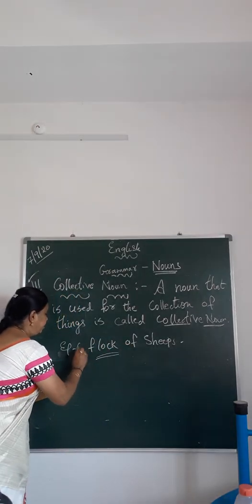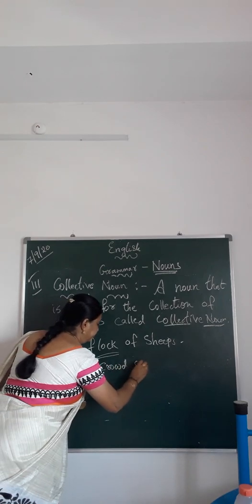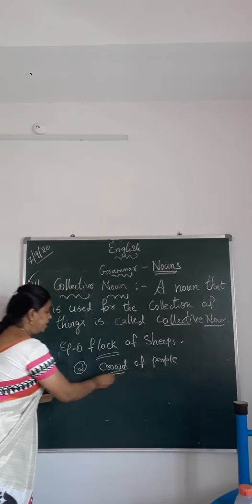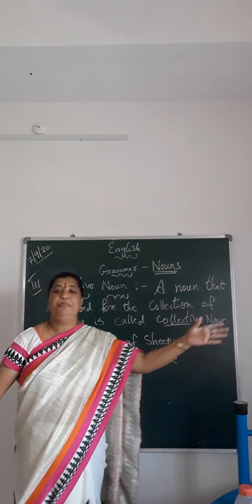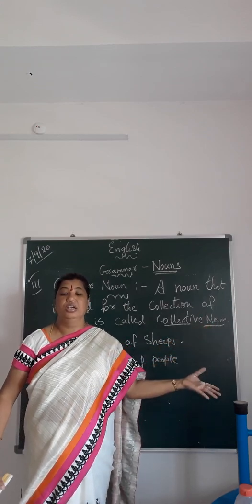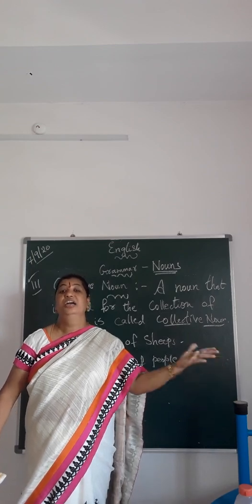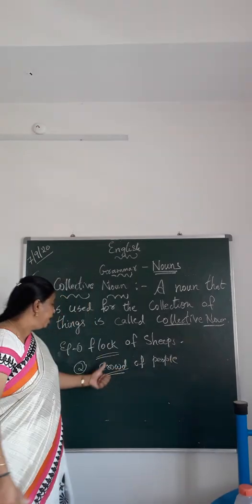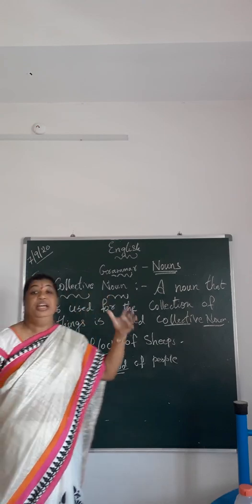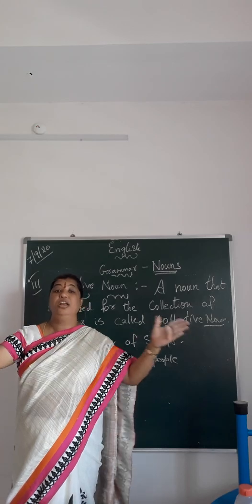Now, I can also say crowd of people. A crowd of people were at the railway station. So there was a big crowd of people near the railway station. There the word crowd becomes the collective noun. It tells whether the quantity is less or more.